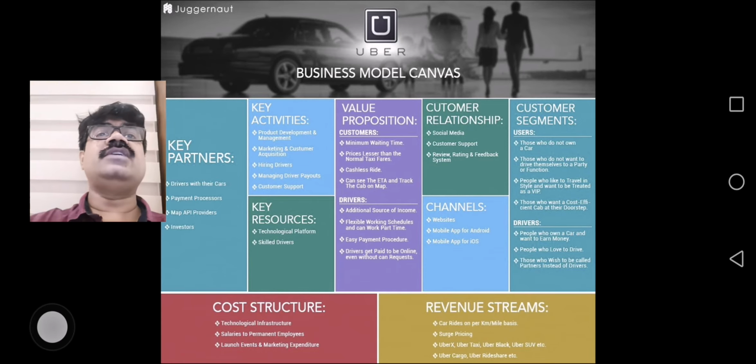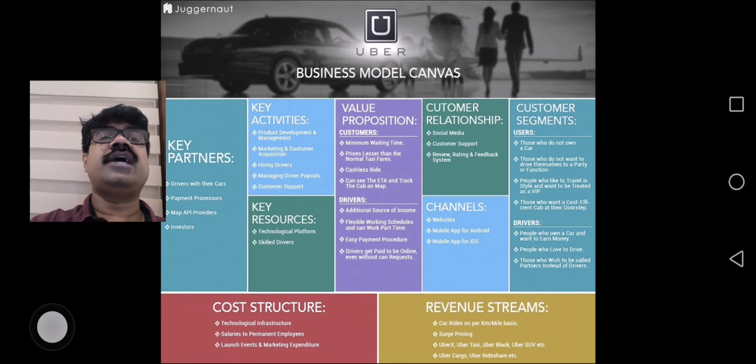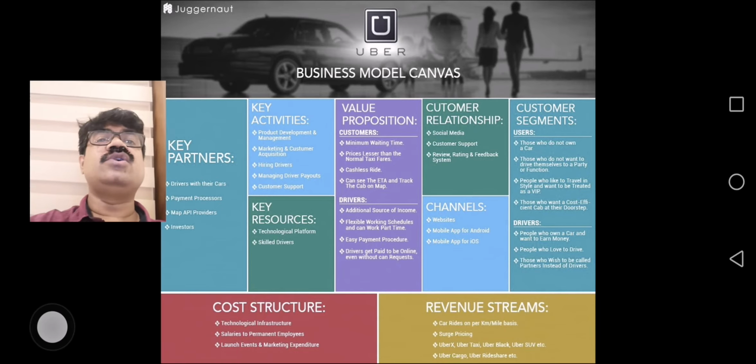Then the key activities: they are hiring drivers and linking the customer and the driver. The key resources are the technology platform, their app, and skilled, trained drivers. What is the value to the customer? Minimum waiting time, a lower price for the customer, cashless rides, and they can see the correct track and get to know the route and other things.